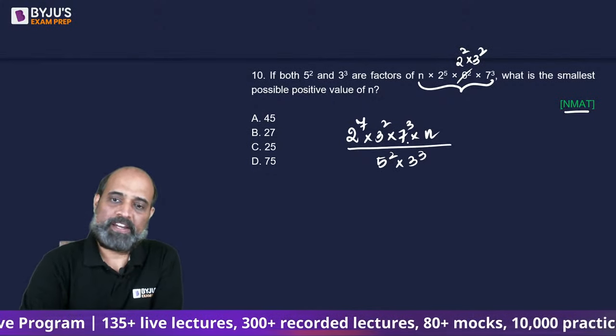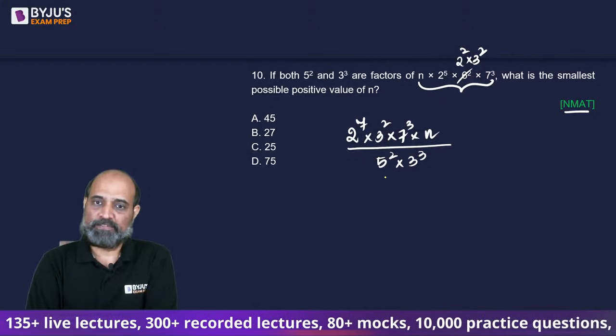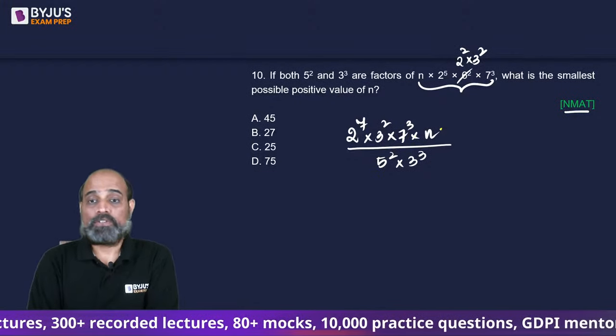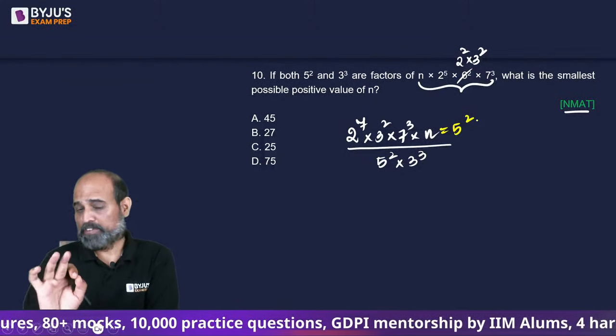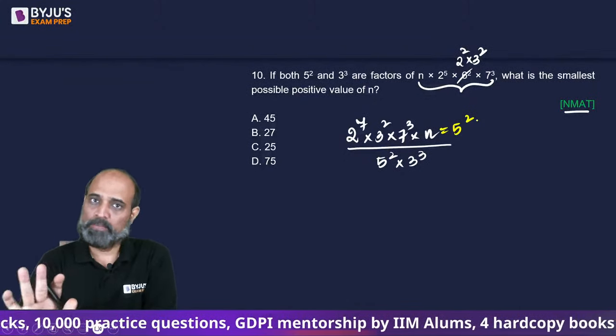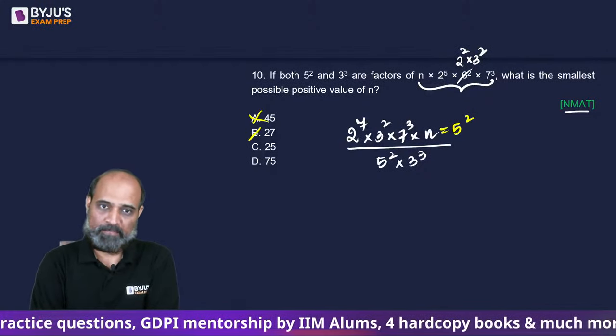Now, if you compare, what you will realize is 5 square hai hi nahi. So n should have a 5 square for sure. So 25 ke table wala number chahiye. N has to be in the table of 25. So A and B, they both are gone.